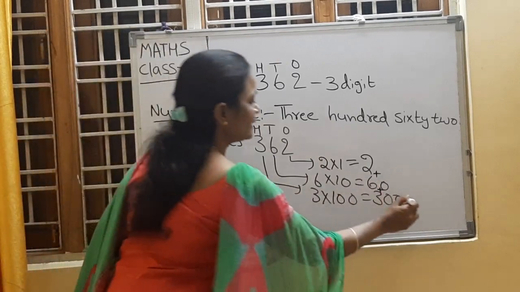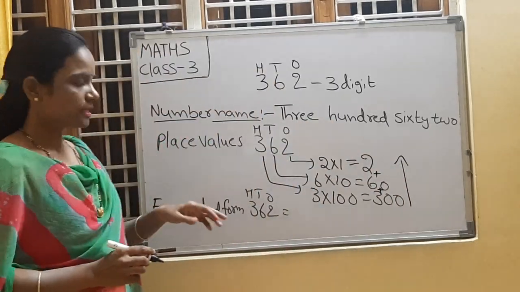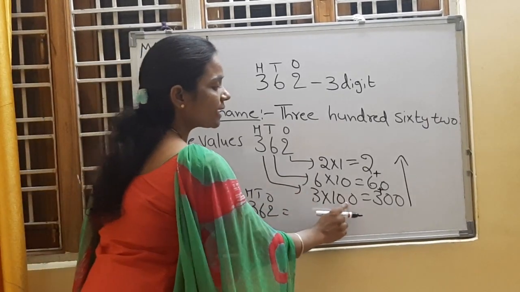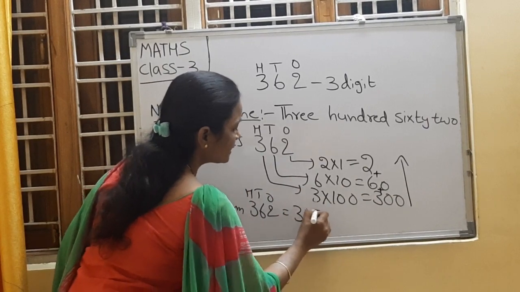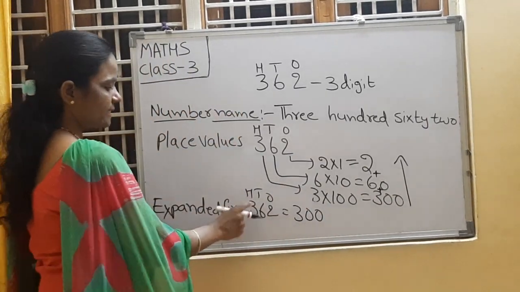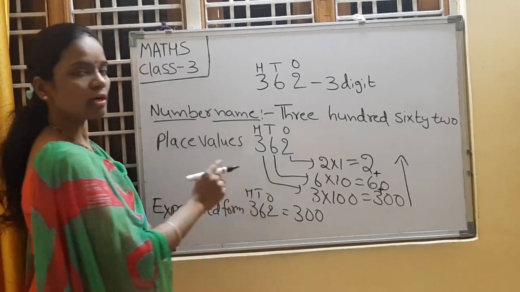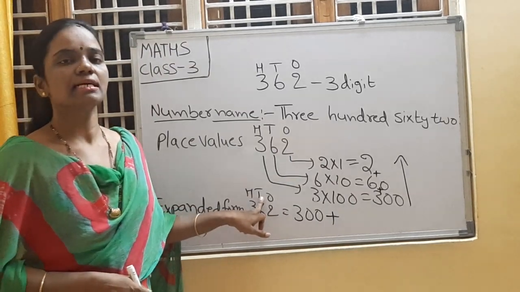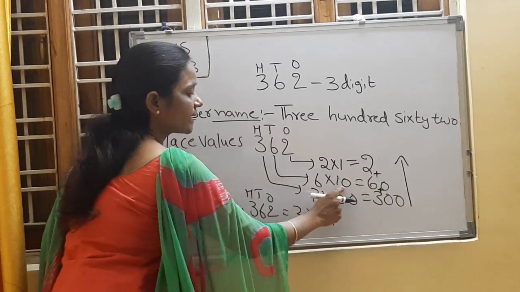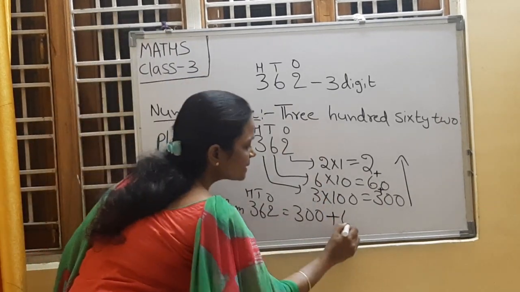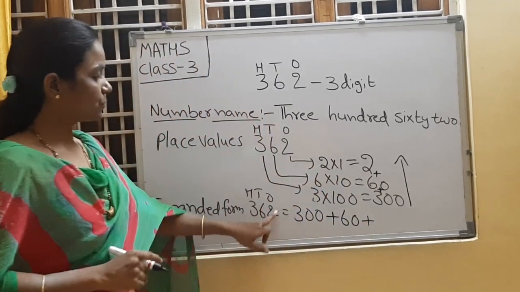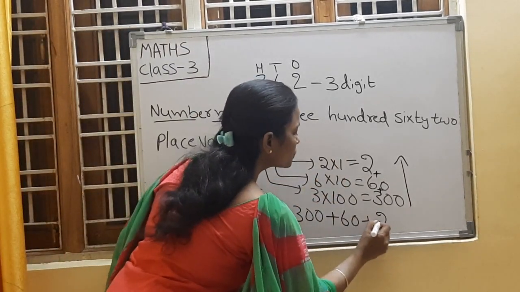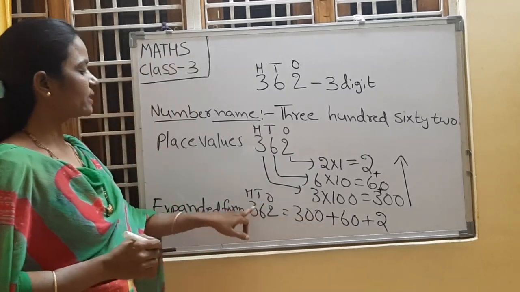So here, while writing, from down to up we need to write. 3 is in hundreds place. What is place value of 3? 3 into 100, 300. 300 is the place value of 3. Plus 6 is in tens place. 6's place value is 6 tens are 60. So right here 60. Plus 2 is in ones place. 2's place value is 2 ones are 2. So this is the expanded form of this number.